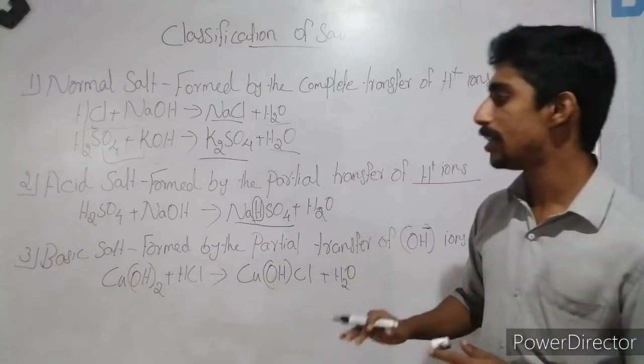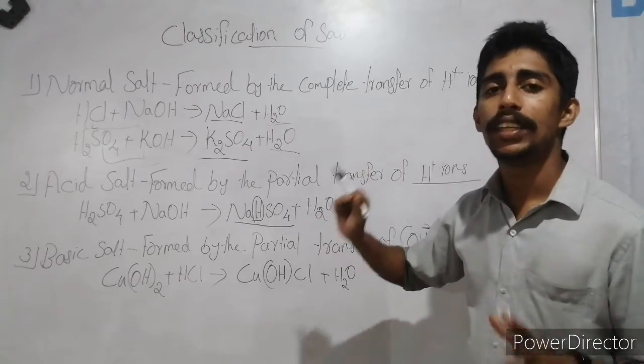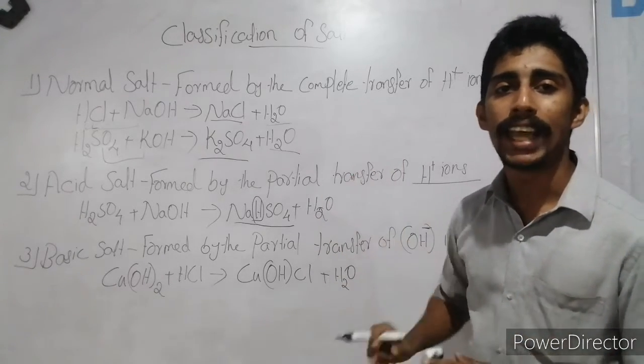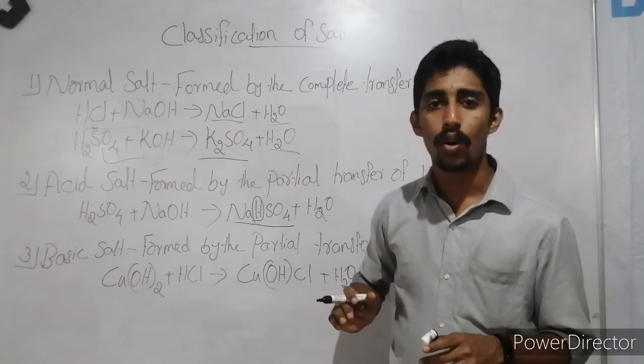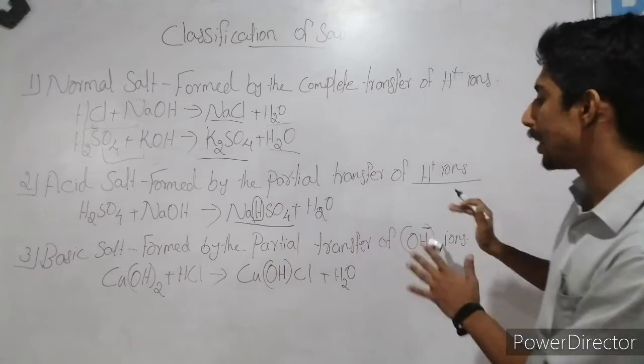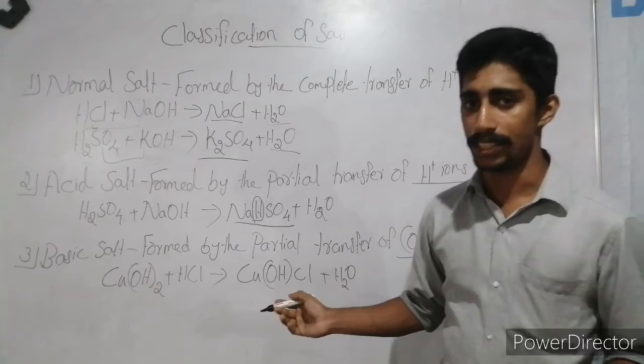The next one, basic salt. Basic salt means basic salt will contain hydroxide ions, OH minus. Basic salts are formed by the partial transfer of hydroxide ions from the base.